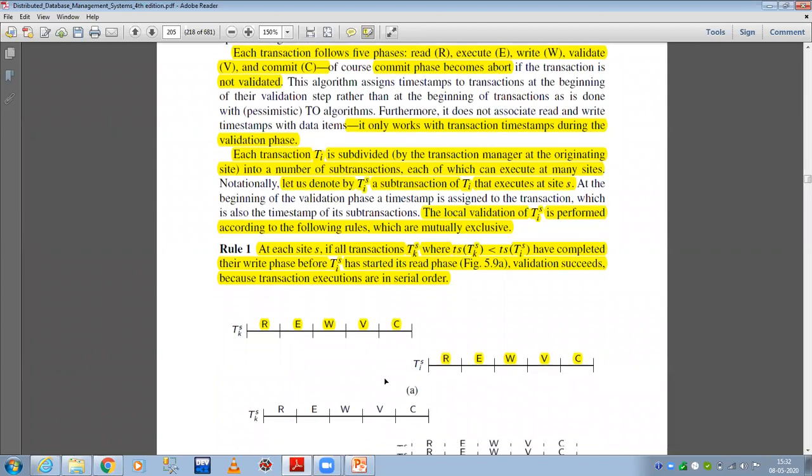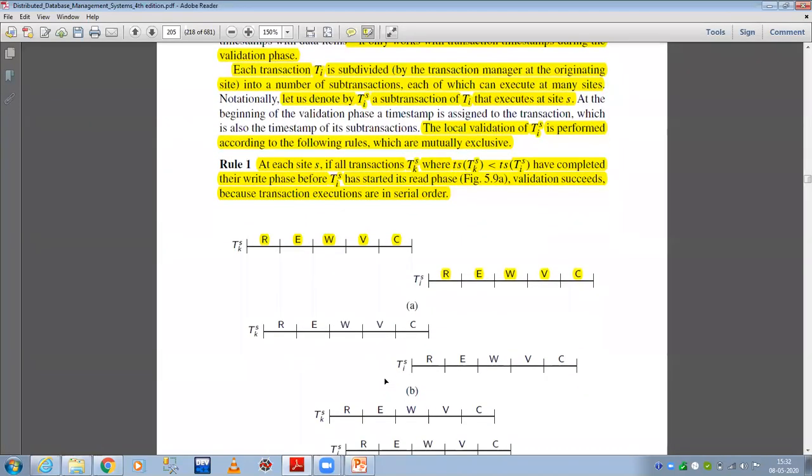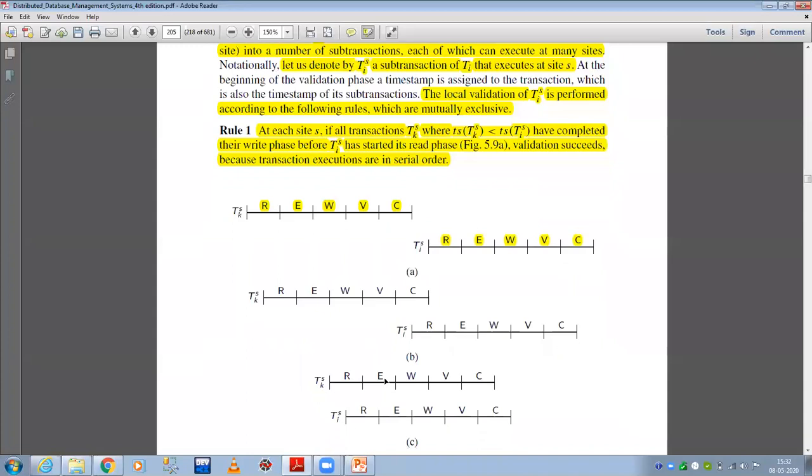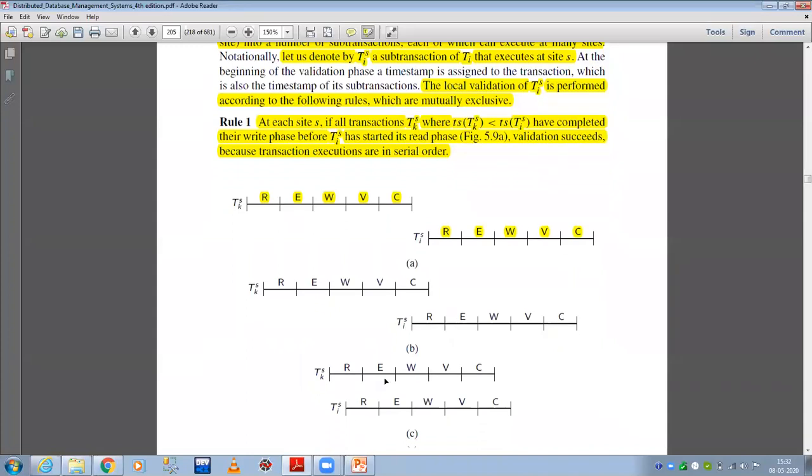Okay, what we are trying to say in rule 1 is that there are two transactions, Tk and Ti, and TkS is a sub-transaction of Tk running at site S. These transactions will always execute in these phases; the phases will not be reordered. The first phase is read, then execute, write, validate, and commit.